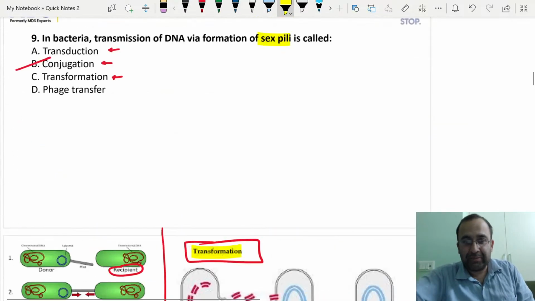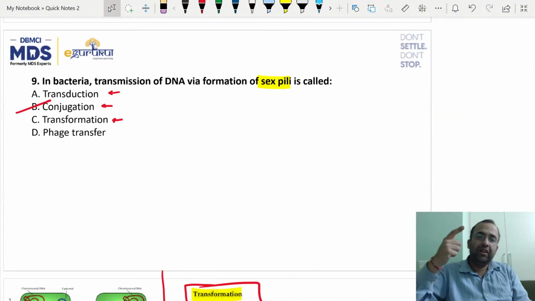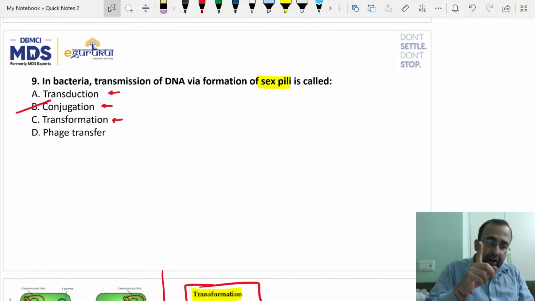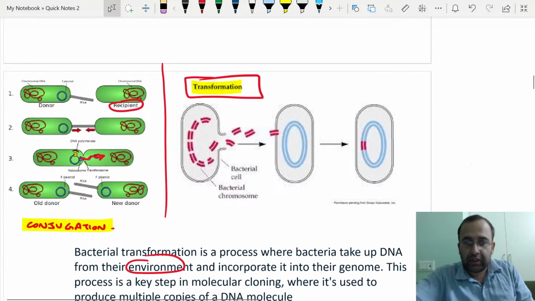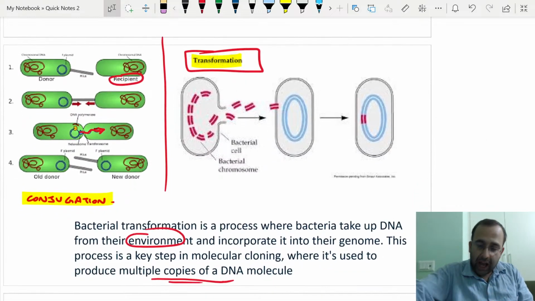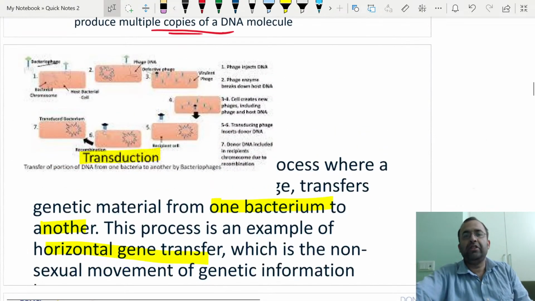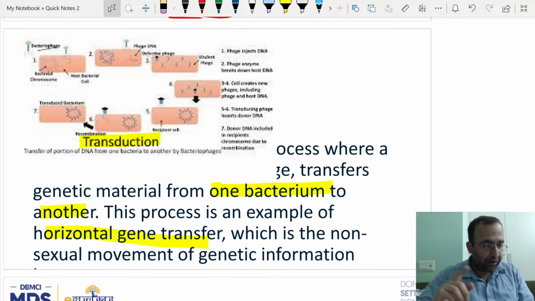So three steps: conjugation, transduction, transformation. Transformation was in air, there was no contact. Conjugation, there was transfer with the help of sex pili. And transduction, which involved phages, was horizontal transfer.